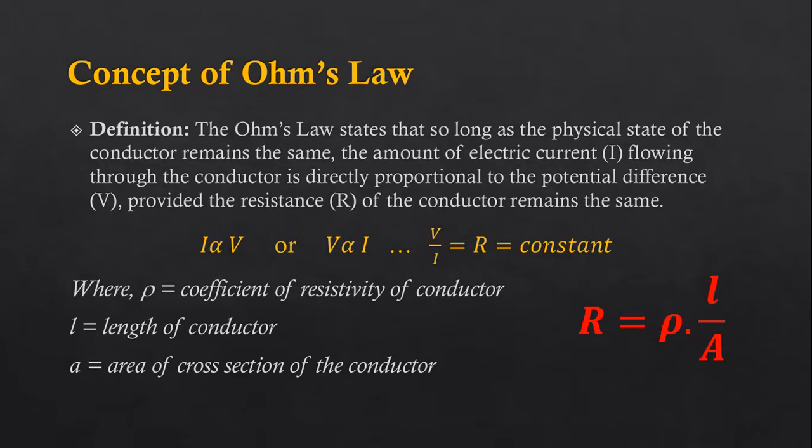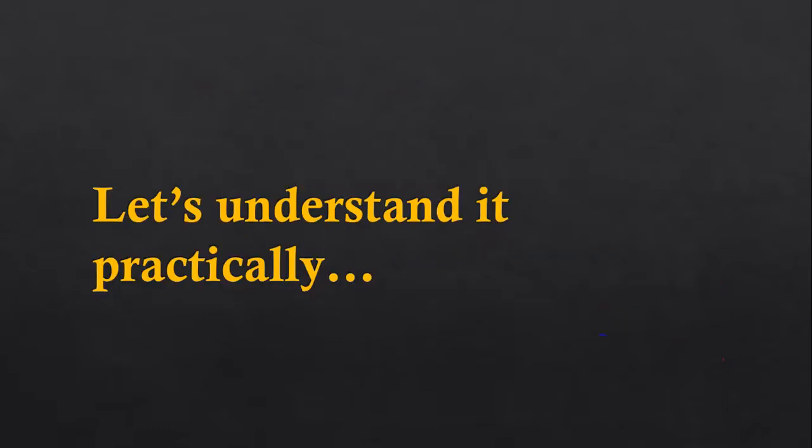R is equal to rho into L upon A, where L is the length of the conductor through which the current is flowing, A is the area of cross section of the conductor, and rho is the coefficient of resistivity of that conductor. So you get the value of R here, that is the resistance of that conductor or any medium about which we are talking. Let us understand it practically and more effectively.